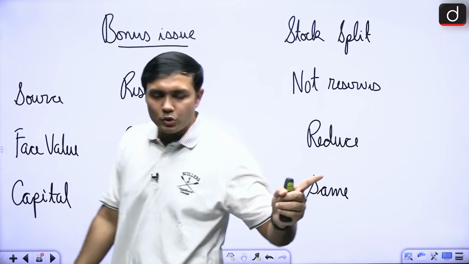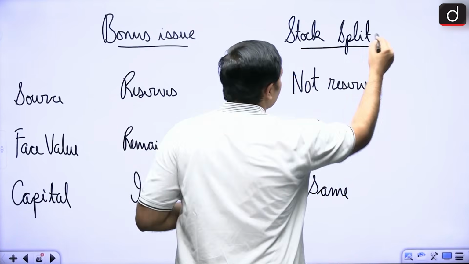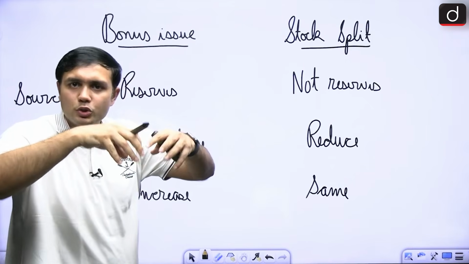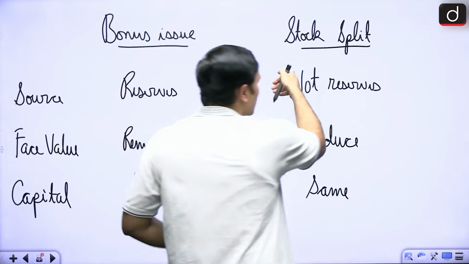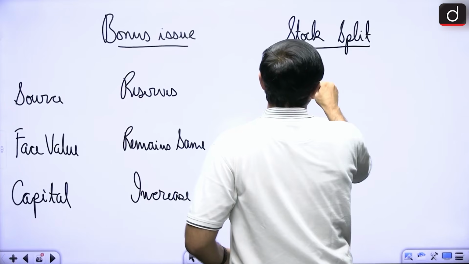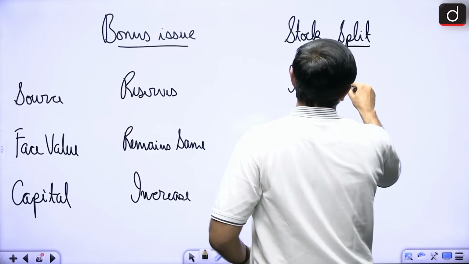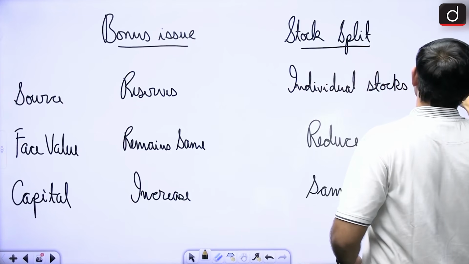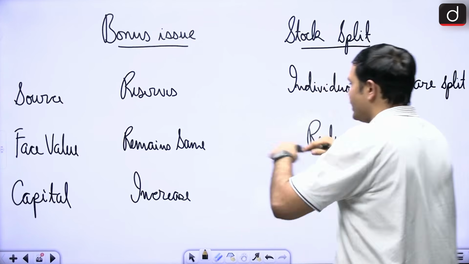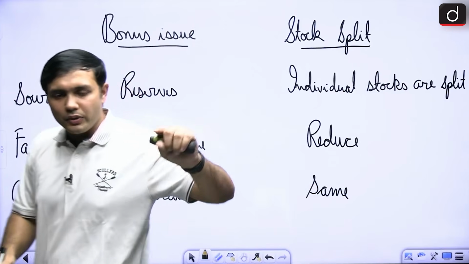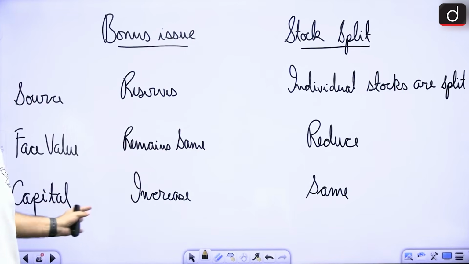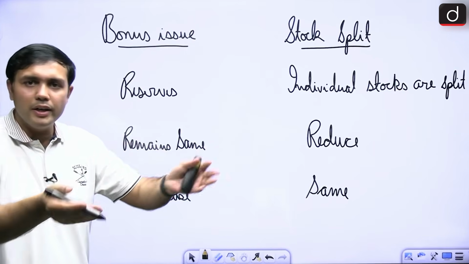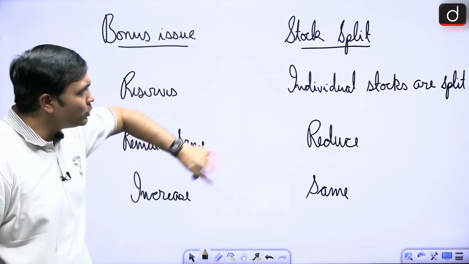But in case of stock split, what is happening is that individual stocks are being split. It is not reserves, but individual stocks that are split or divided. That is why the face value will reduce, but the capital remains the same. Capital has not changed, so that is the basic aspect.